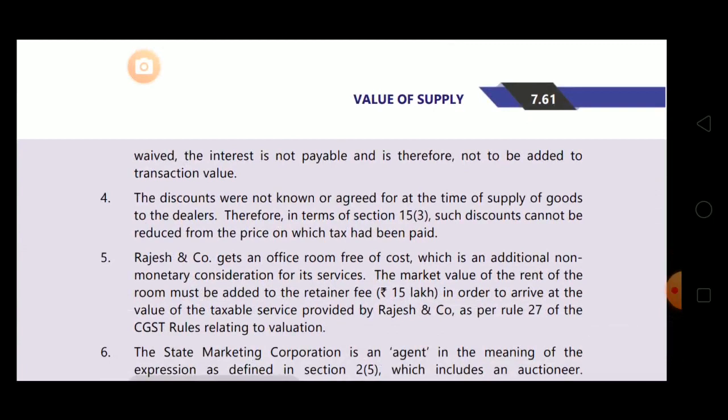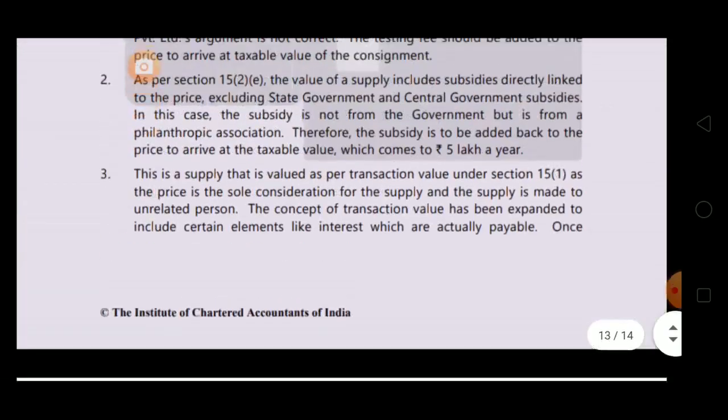The discount were not known or agreed for at the time of supply of goods to the dealers. Therefore, in terms of section 15 subsection 3, such discount cannot be reduced from the price on which tax had been paid. Discount will not be reduced.